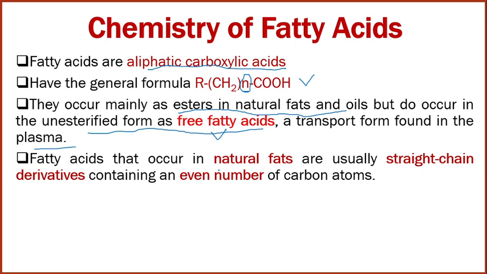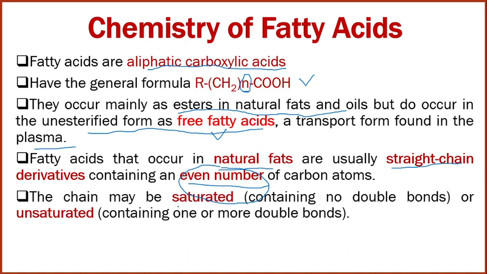Fatty acids occurring in natural fats are usually straight chain derivatives containing an even number of carbon atoms. This is a very important topic. Whatever fatty acids occur in natural fat, they are straight chain derivatives containing an even number of carbon atoms, meaning 2, 4, 6, 8, 10, 12, 14, 16, 18 carbon atoms. So generally in natural fat, fatty acids containing an even number of carbon atoms are present.